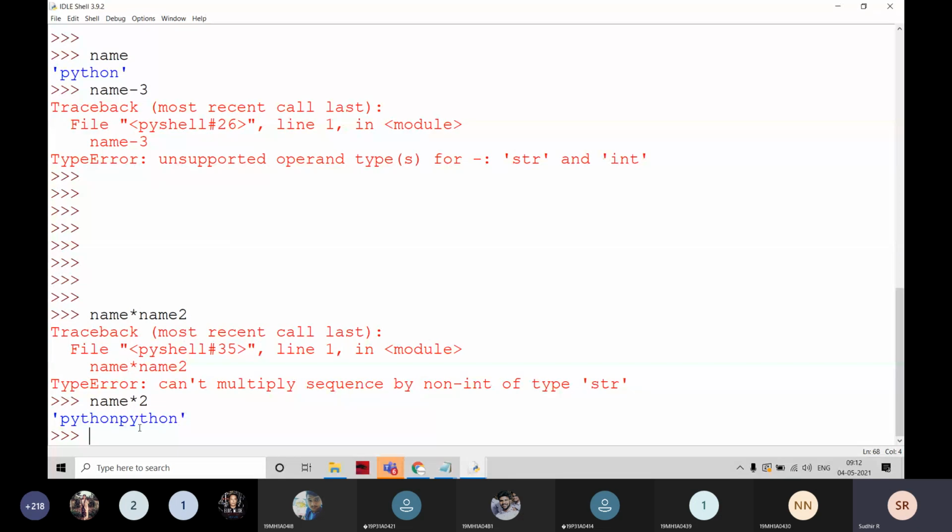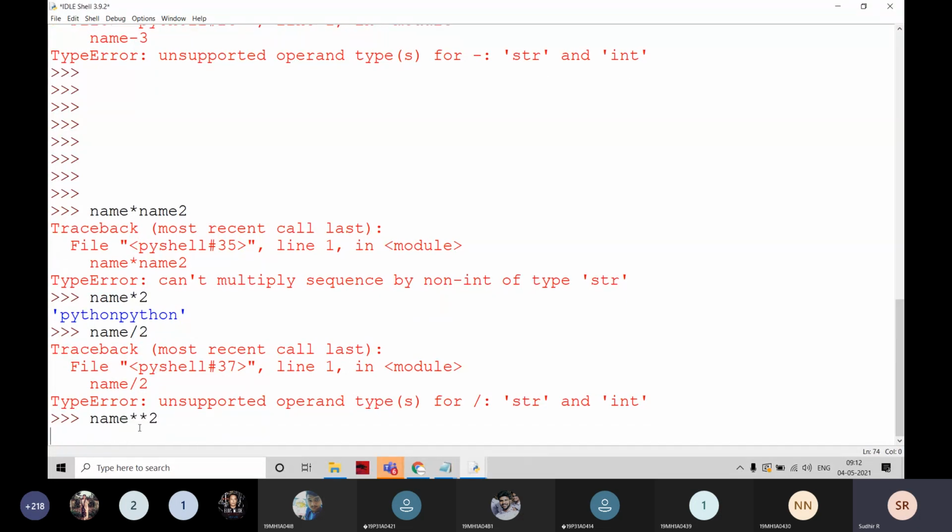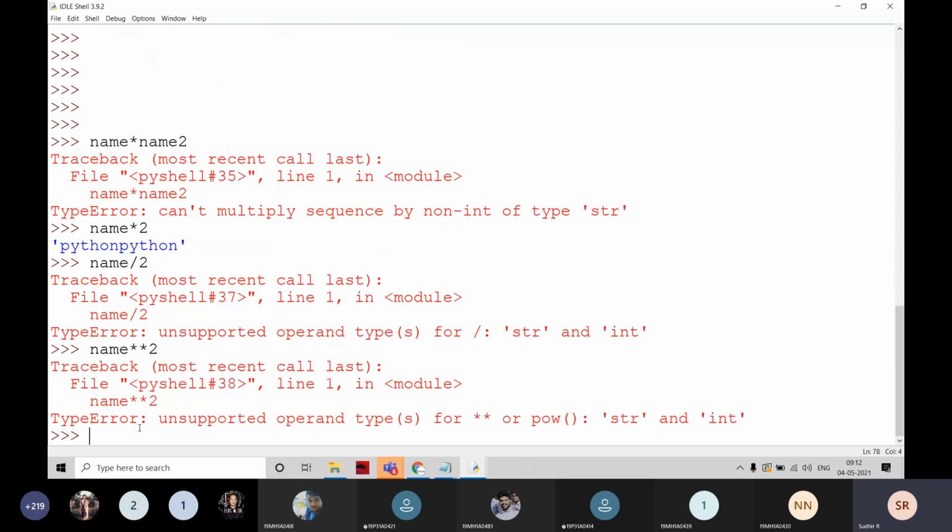For example, I have to apply name by 2. Is it possible? No doubt about that, it is not possible here. And for example, name star star 2, that is also not possible. You cannot apply the power operator like that.